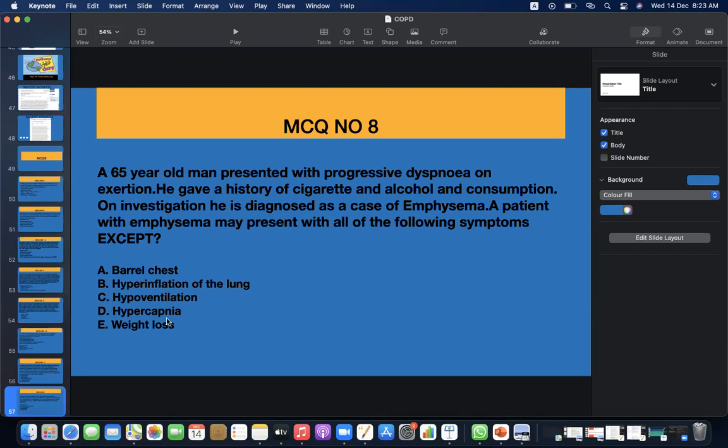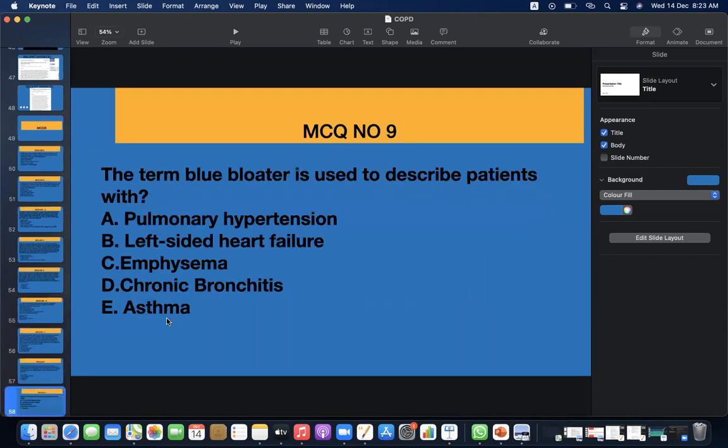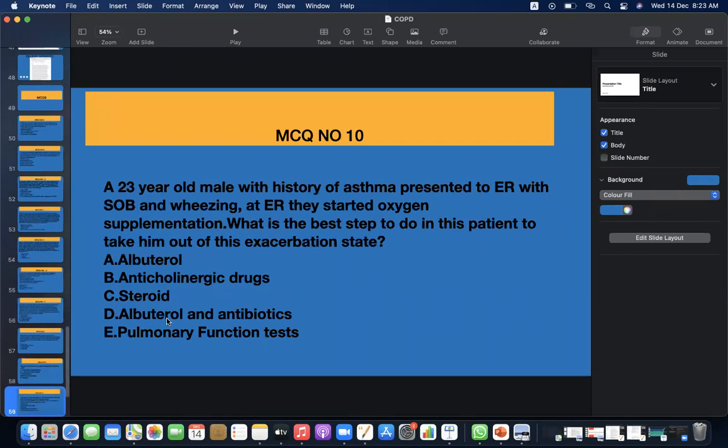Anyone? It's C, hyperventilation. Yes. MCQ number 9. The term blue bloater is used to describe a patient with: A. Pulmonary hypertension, B. Left-sided heart failure, C. Emphysema, D. Chronic bronchitis, E. Asthma. Anyone? It's D, it's chronic bronchitis. The blue bloaters are basically in chronic bronchitis.